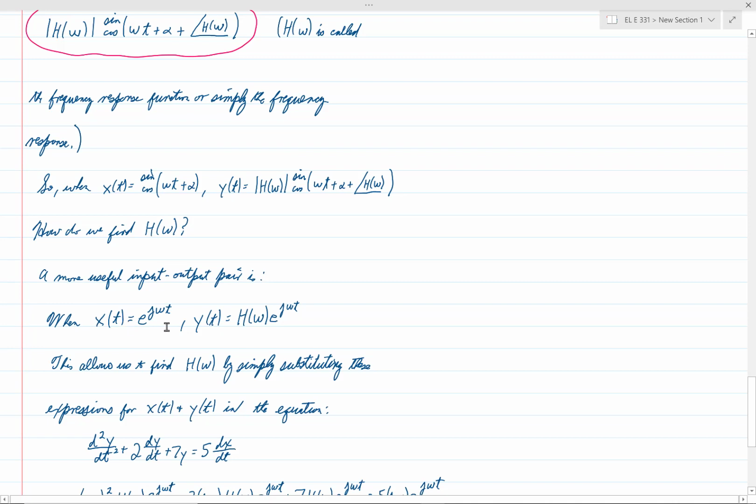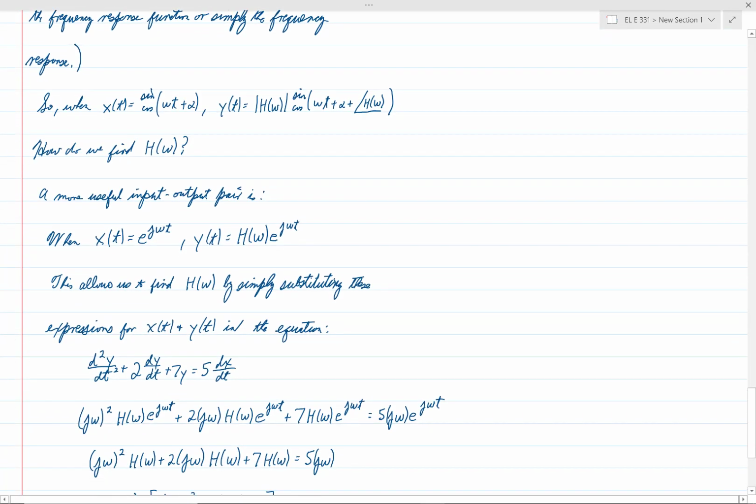If x of t is equal to e to the j omega t, now keep in mind, this is a complex signal, because e to the j omega t is equal to cosine of omega t plus j sine of omega t. But if the input is equal to that, then the output is equal to h of omega times e to the j omega t. And that allows you to find h of omega. How? Well, let's see.